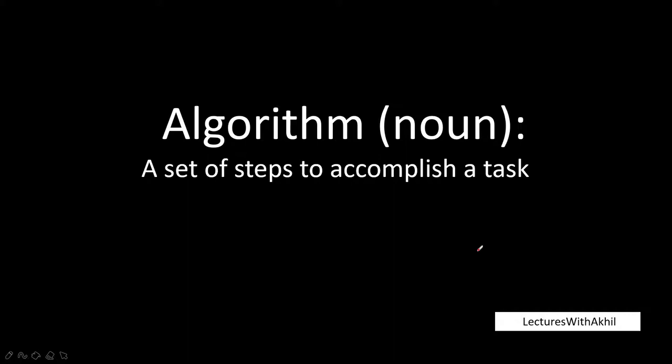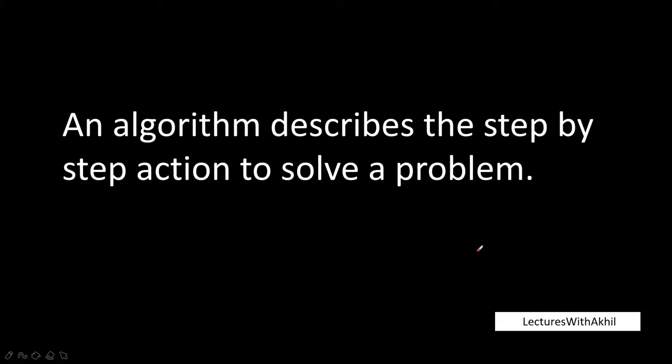So what is an algorithm? To complete a specific task, we need to follow some steps and the whole process is called an algorithm. So what they are trying to say is a set of steps to accomplish a task. This is a dictionary definition. This definition also explains the same: an algorithm describes the step-by-step action to solve a particular problem.